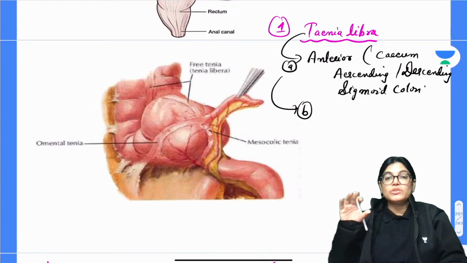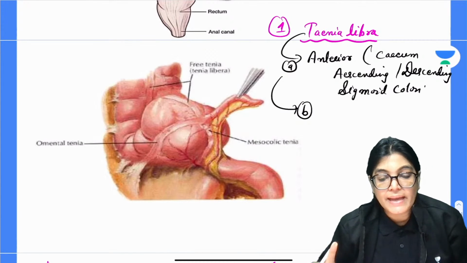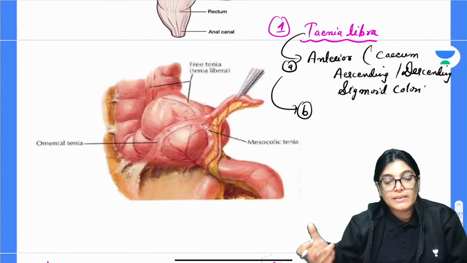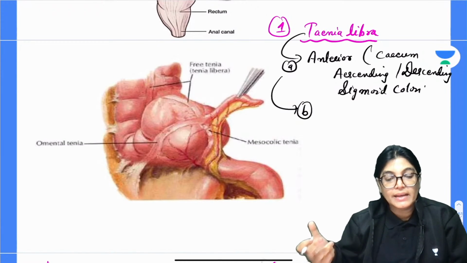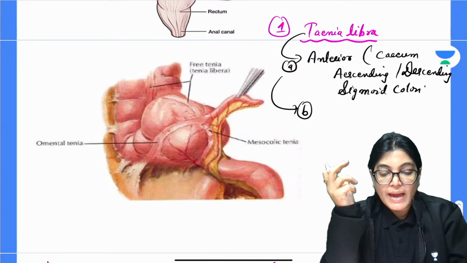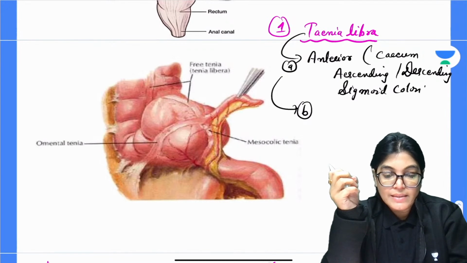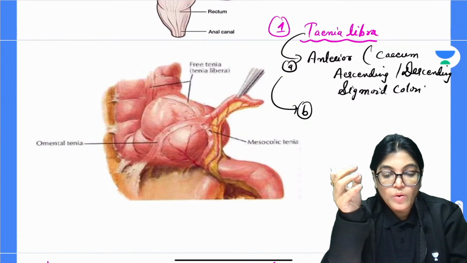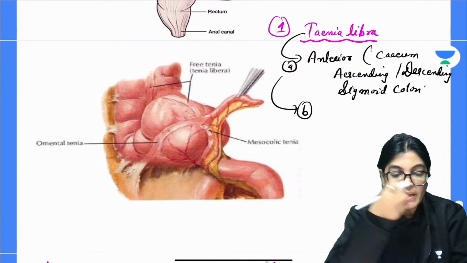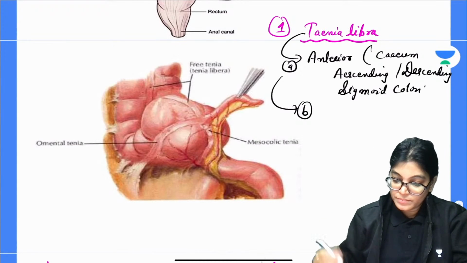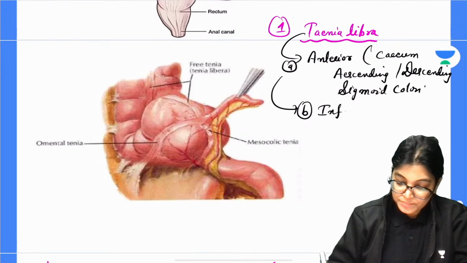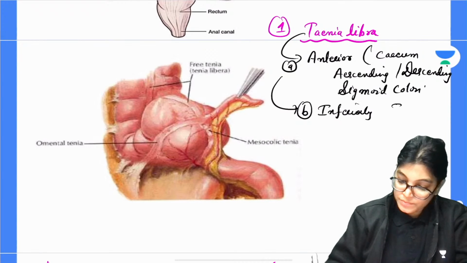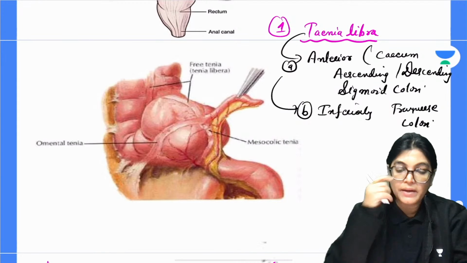So the location of tinea libera is lying anteriorly in cecum, ascending colon and sigmoid colon, but inferiorly in transverse colon. Got it?